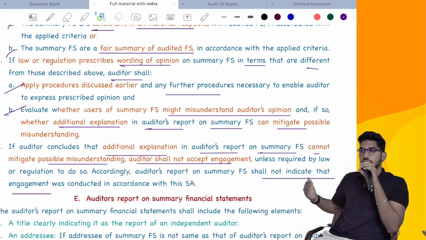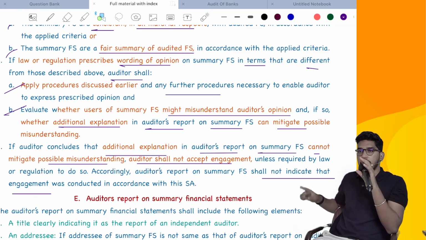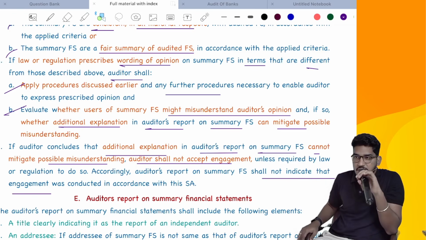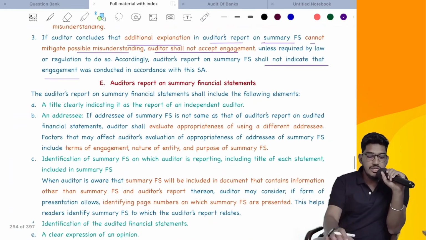As I have told, in case you are doing it because of compulsion from law or regulation, don't include anywhere in your audit report that you have done the audit as per SA810. Don't include it anywhere.